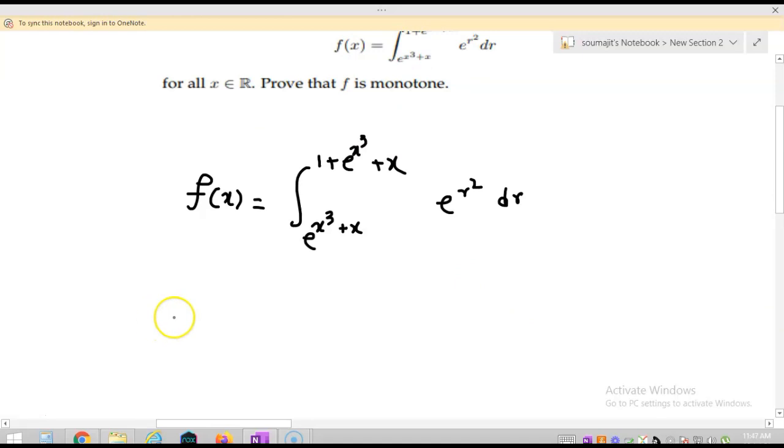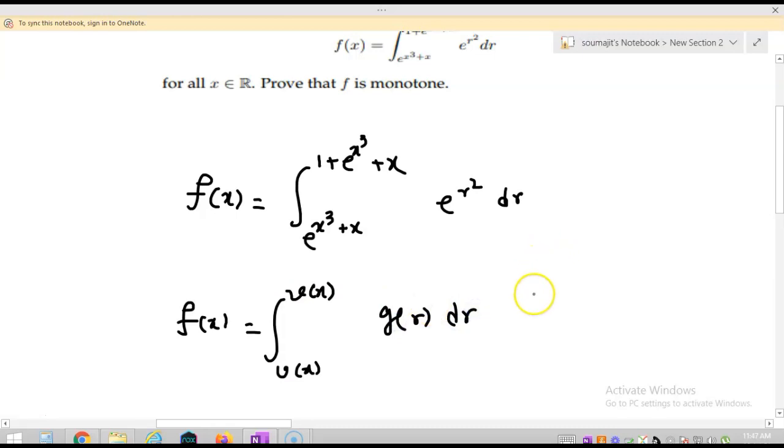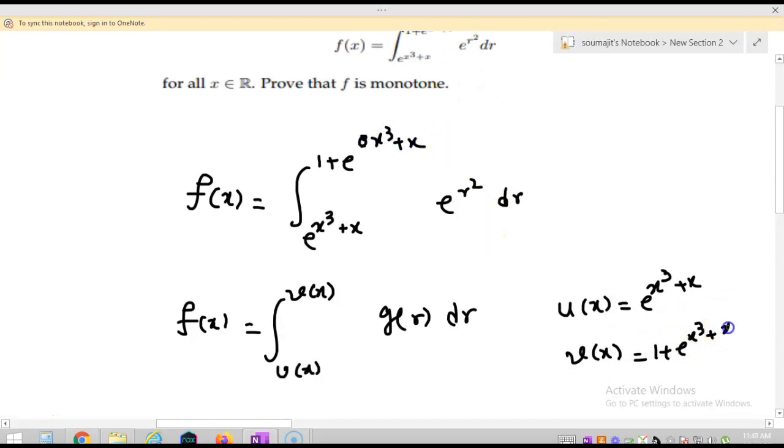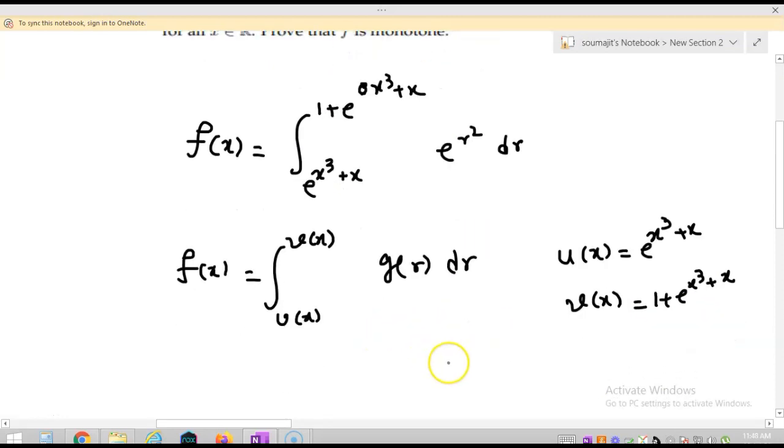For this, what I am going to do, first of all, I am writing this f(x) is equal to integration u(x) to v(x) g(r) dr, where u(x) is equal to e to the power x cube plus x, v(x) is equal to 1 plus e to the power x cube plus x, and g(r) is equal to e to the power r square.